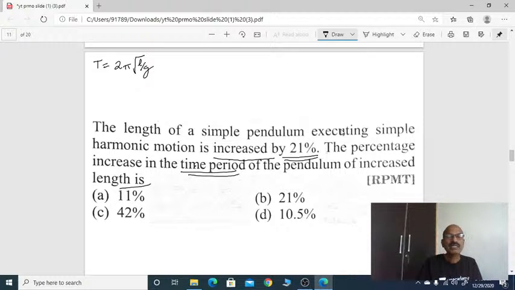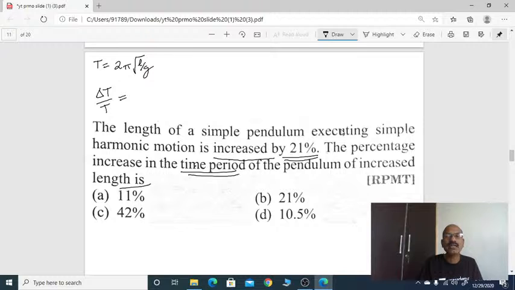Percentage increase in length is delta L by L, change in length by original length. Percentage increase in time period will be delta T by T, change in time period by original time period. 2 pi is constant, leave it.